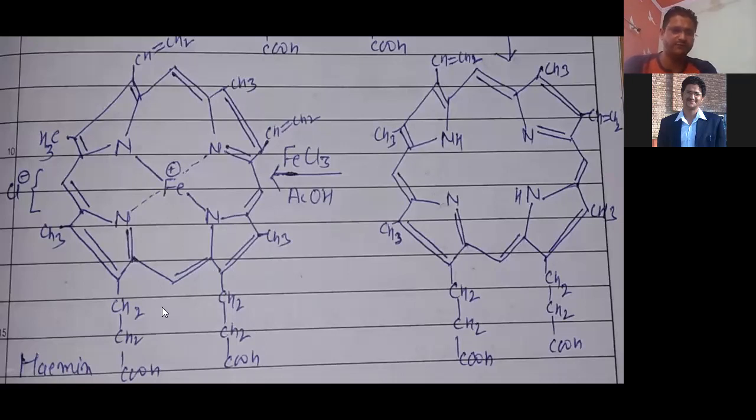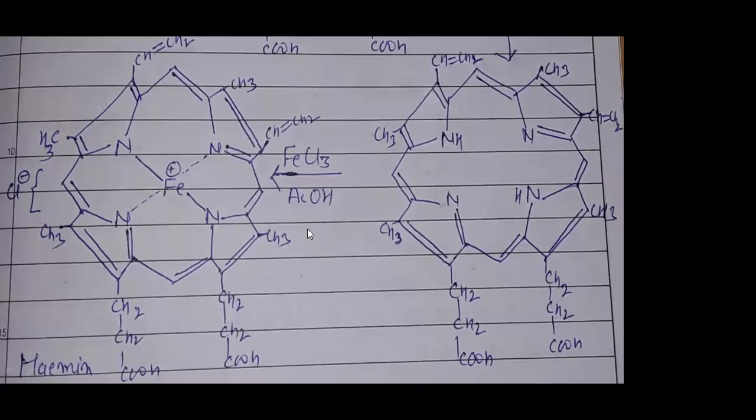Which is called hemoglobin. Right? So hemoglobin is one of the important compounds, and chlorophyll is also one of the important compounds, right? When we talk about chlorophyll, it is a very, very important compound for the photosynthesis process.